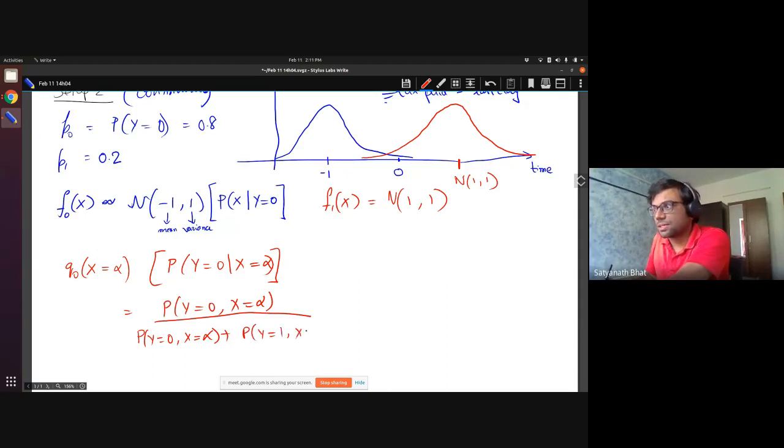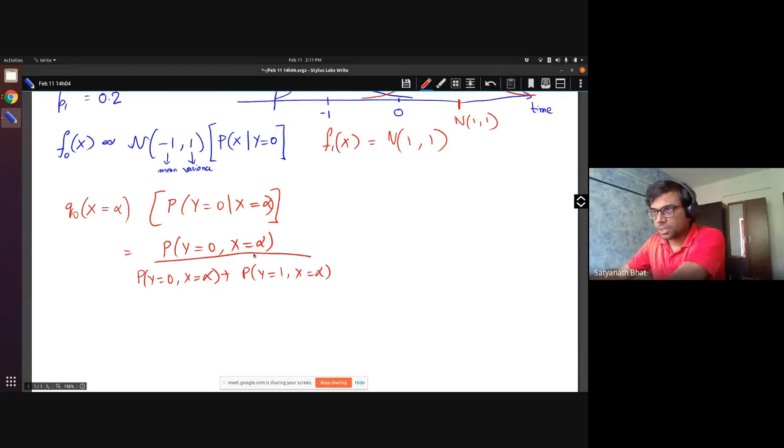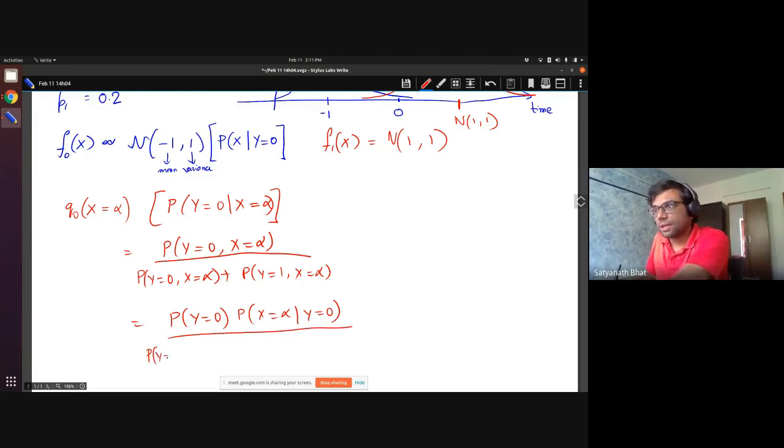So this is what it is. Now to expand this, we will expand it as the probability that Y equal to 0 times the probability that X equal to alpha given Y equal to 0, divided by the probability that Y equal to 0 times the probability that X equal to alpha given Y equal to 0, plus the probability that Y equal to 1 times the probability that X equal to alpha given Y equal to 1. All right, so this is what it is.